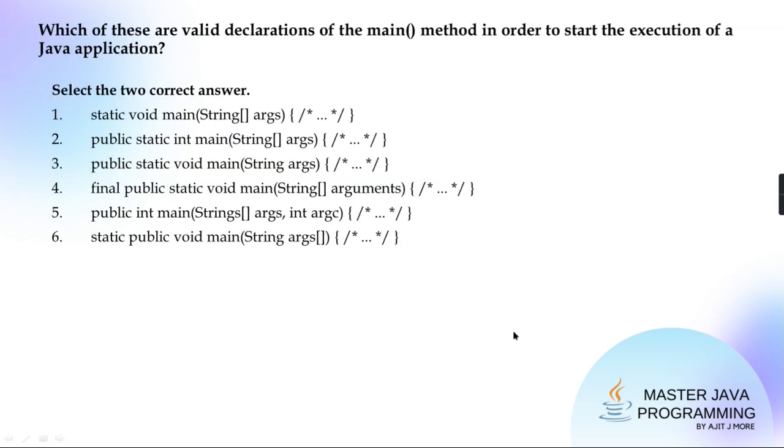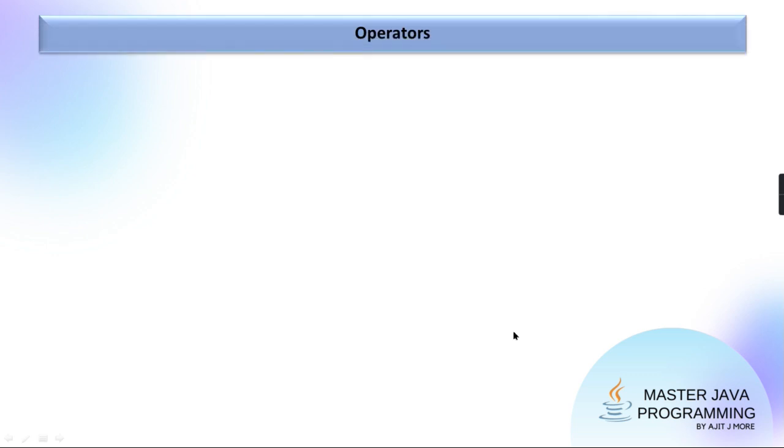Agreed? Yes, sir. Okay? Now, we are going to move to another important topic called operators. So quickly, first we'll discuss about what is operator, then what are operands, what is expression, statement, then we will be discussing about what are the classification of operators, then their priority, their associativity, getting all that things first we will discuss, right?